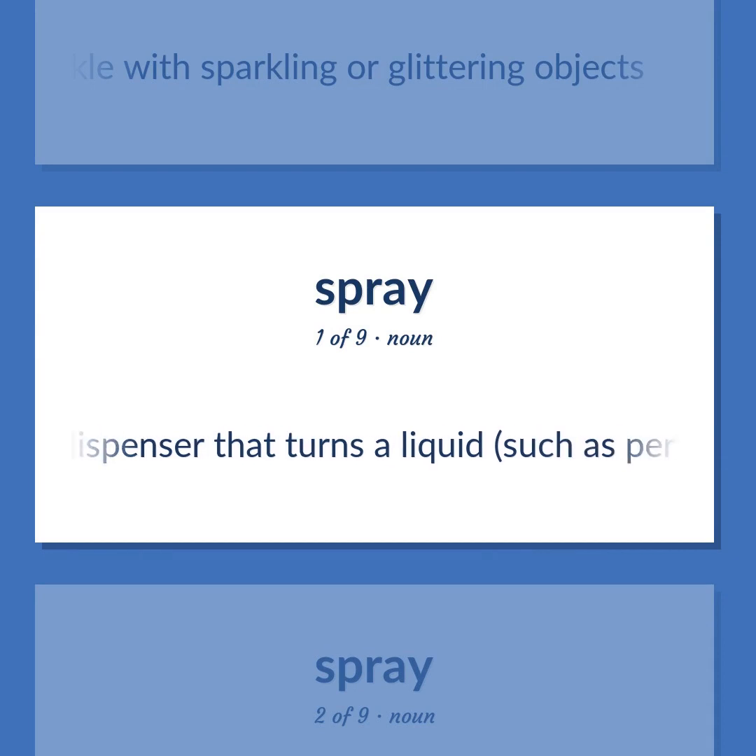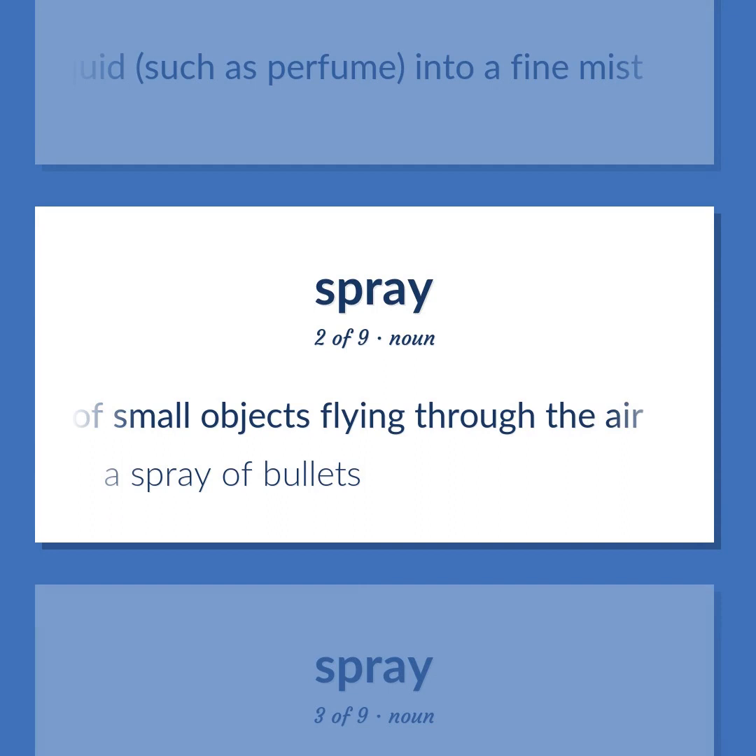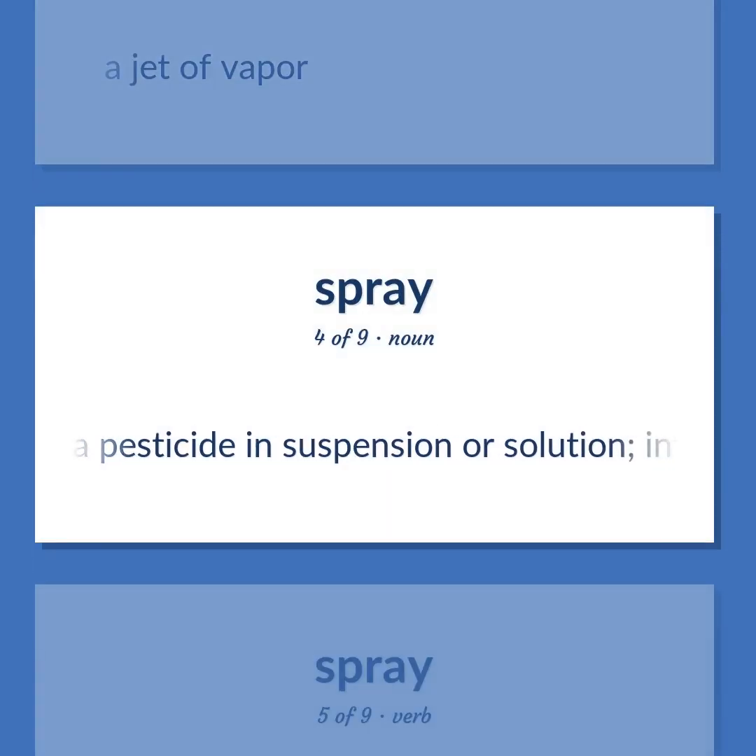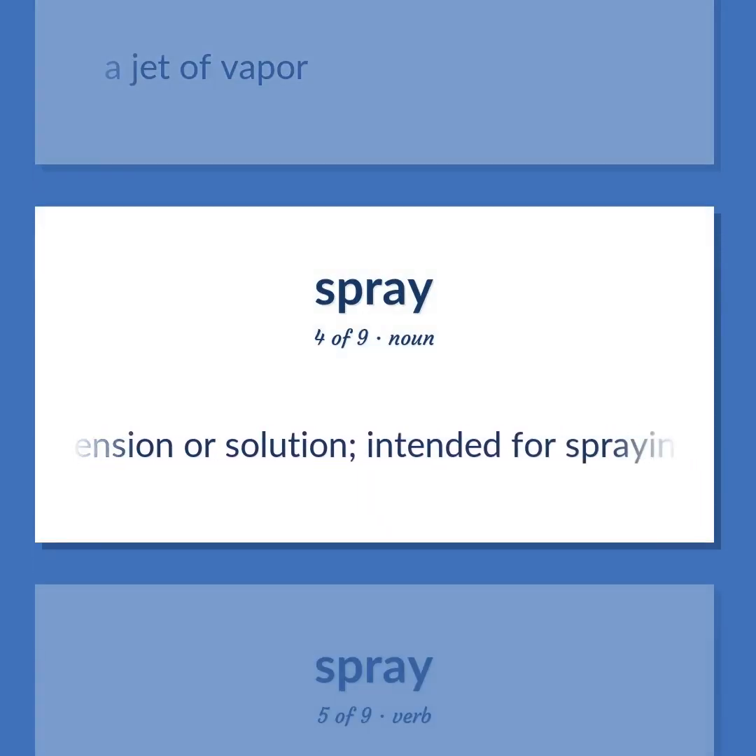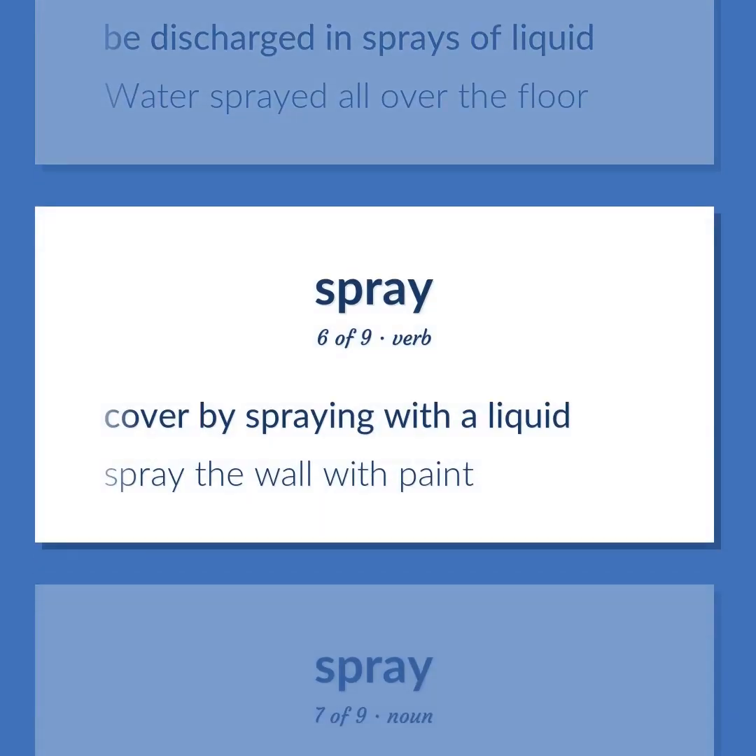A dispenser that turns a liquid, such as perfume, into a fine mist. A quantity of small objects flying through the air. A spray of bullets. A jet of vapor. A pesticide in suspension or solution, intended for spraying. Be discharged in sprays of liquid. Water sprayed all over the floor. Cover by spraying with a liquid. Spray the wall with paint.